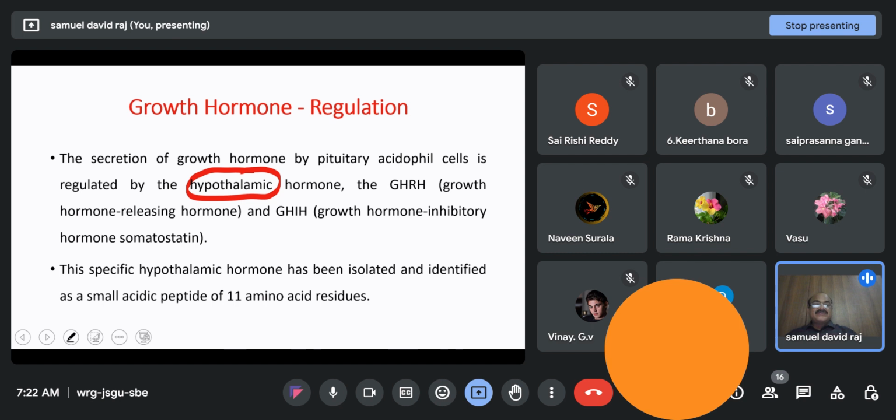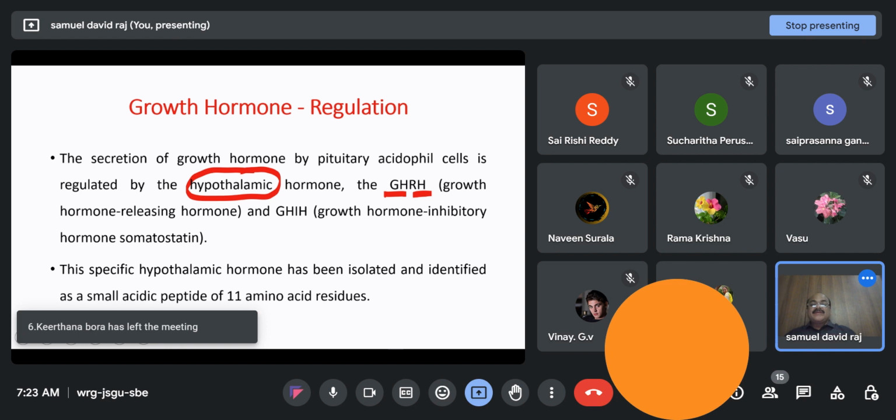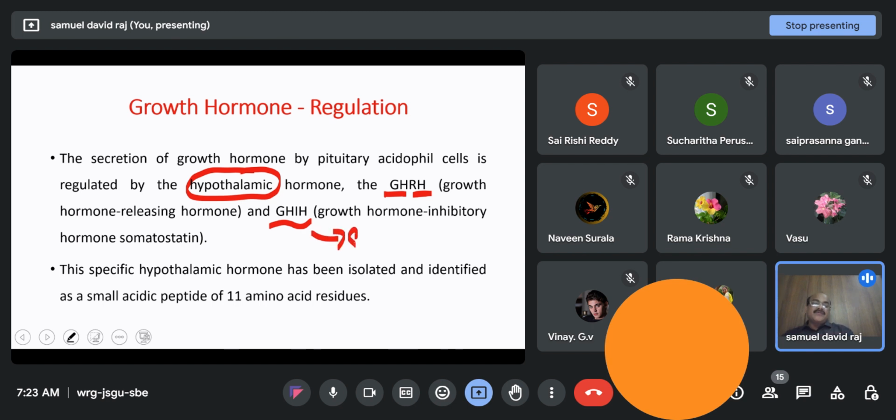It is called growth hormone releasing hormone. And there is also an opposing form, the growth hormone inhibitory hormone, called somatostatin.